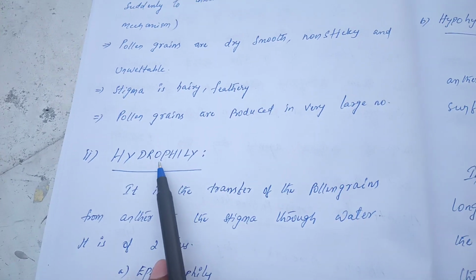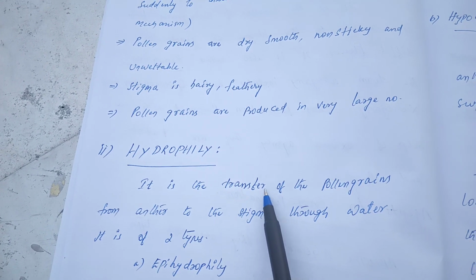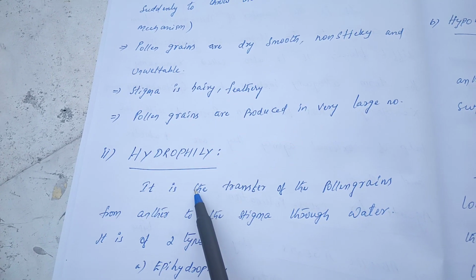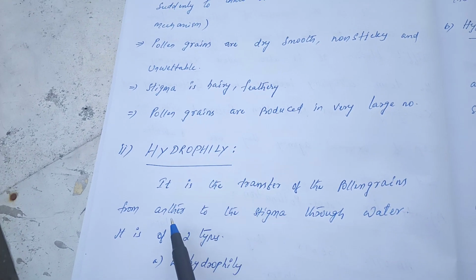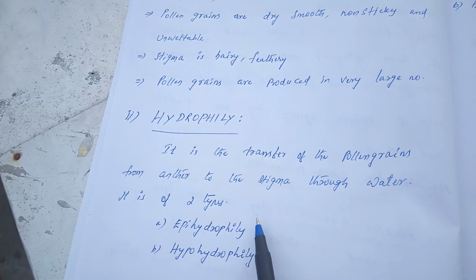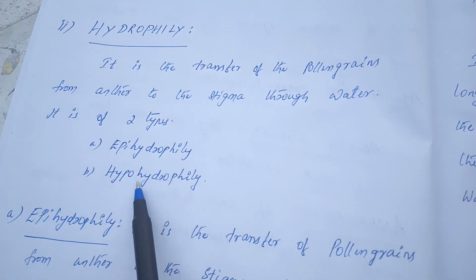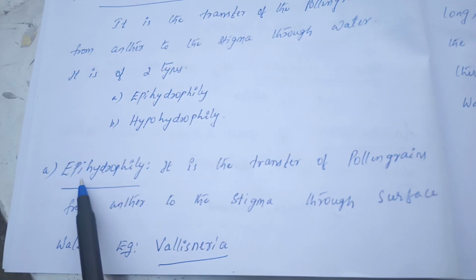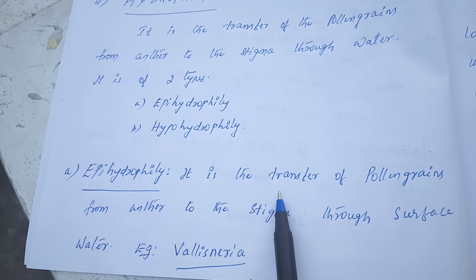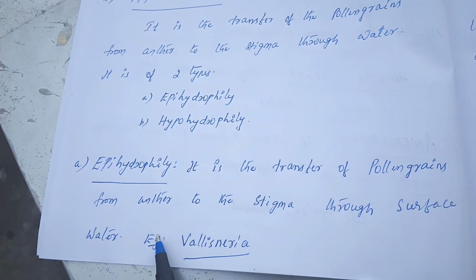And the second one is hydrophily. If the cross pollination occurs through water, then it is called hydrophily. It is the transfer of the pollen grains from anther to stigma through water. Hydrophily again is of two types, epihydrophily and hypohydrophily. The first one is epihydrophily. It is the transfer of pollen grains from anther to the stigma through the surface water.